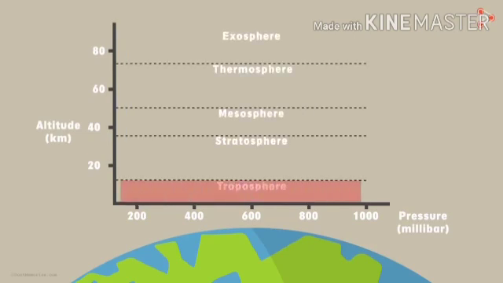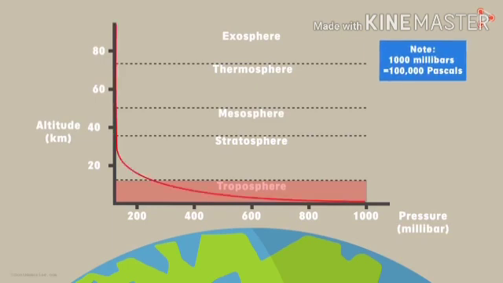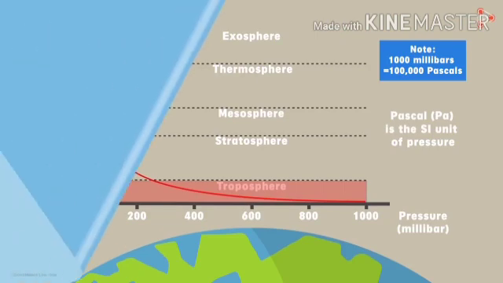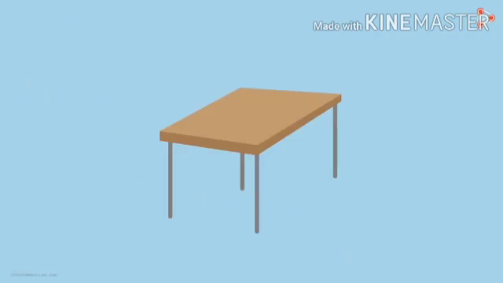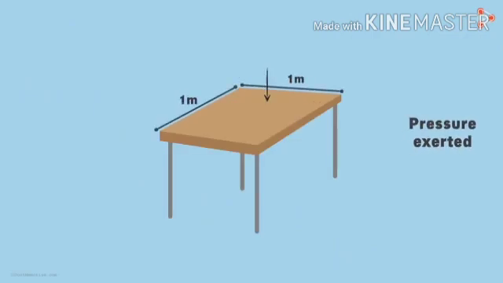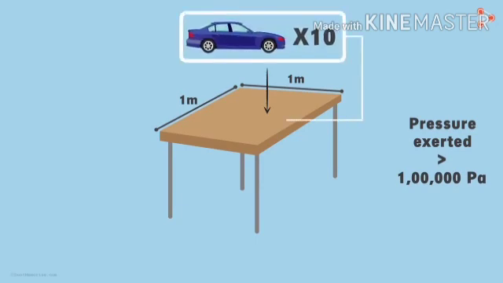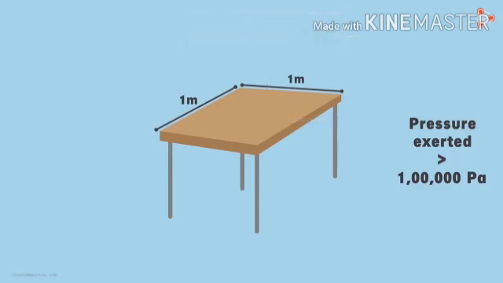The troposphere layer is closest to the surface of the Earth and the pressure in this layer goes up to 100,000 Pascal, where Pascal, represented by Pa, is the SI unit of pressure. This is massive pressure. This pressure pushes and pulls the objects on the surface of the Earth. For example, if I take a table with an upper surface of 1 by 1 meter, the pressure exerted by the air on the table in the downward direction is greater than 1 lakh pascals. This is equivalent to 10 cars being put on this table. Yes, 10 cars.